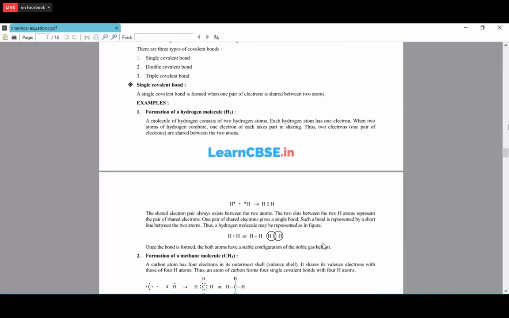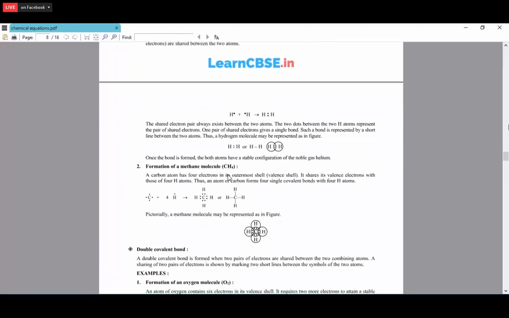Next is the formation of the methane molecule. Methane is nothing but carbon and 4 hydrogen atoms. A carbon atom has a valency of 4 electrons in its outermost shell, so it can share 4 electrons with 4 atoms. Hydrogen has only 1 electron in the outermost shell, so we have to take 4 hydrogen atoms to bond with 1 carbon atom.